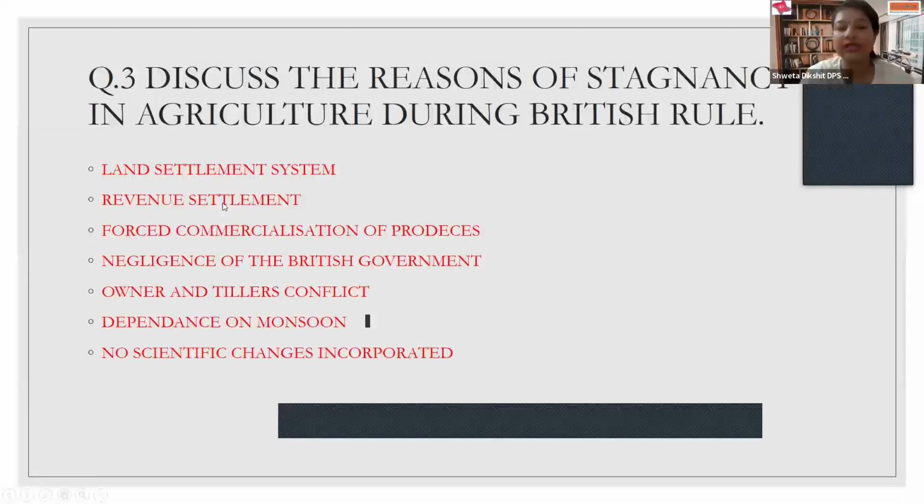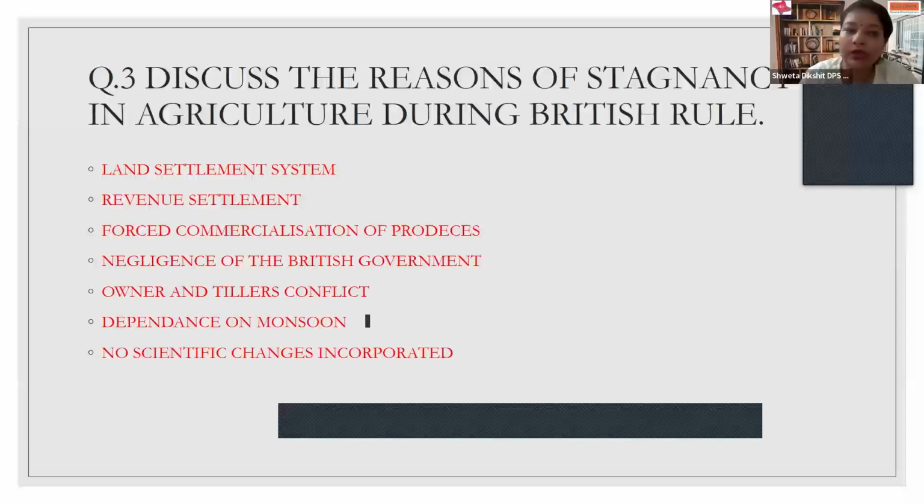Then comes the revenue settlement system. This is another major reason, as revenue settlement is associated with revenue taxes. The government of imperial or British rule was only interested to earn or drain out the wealth out of India.